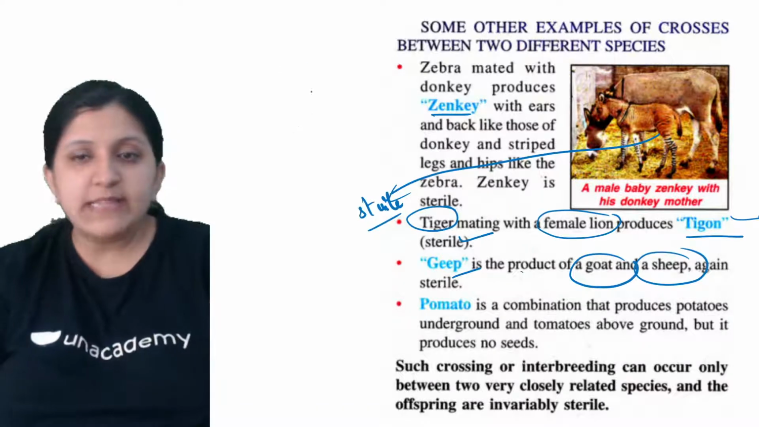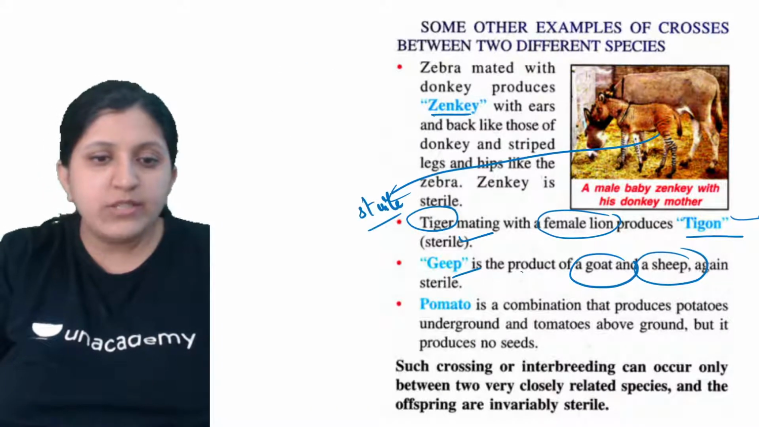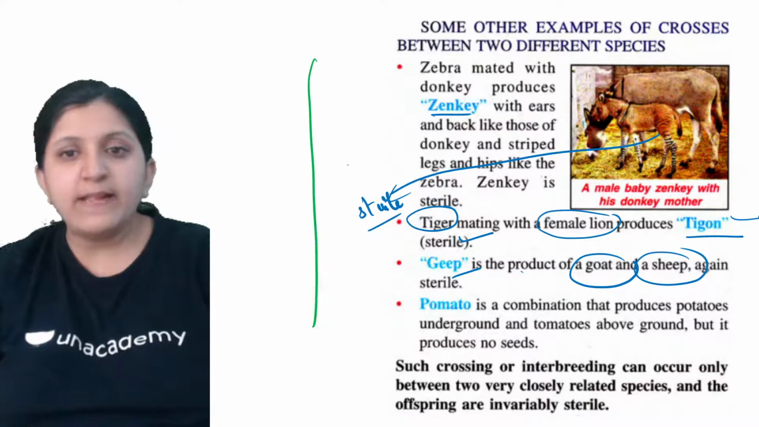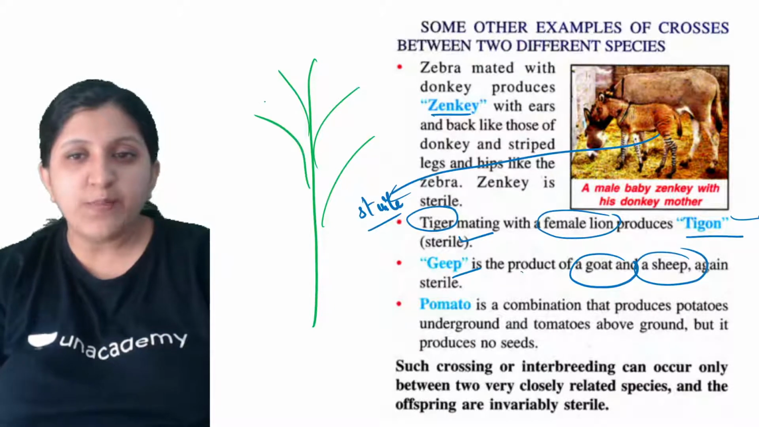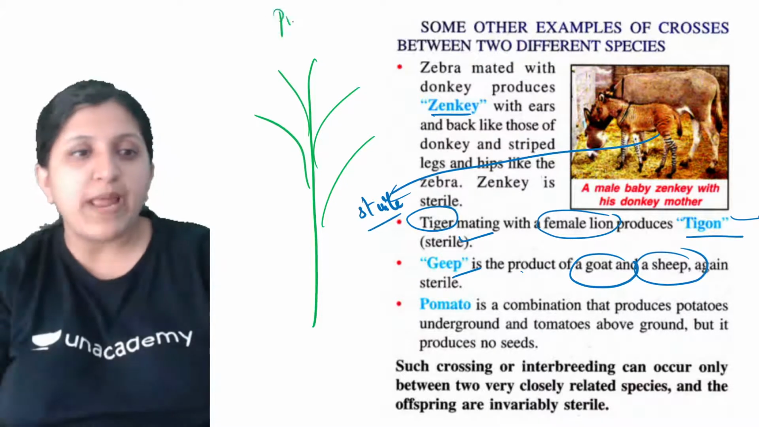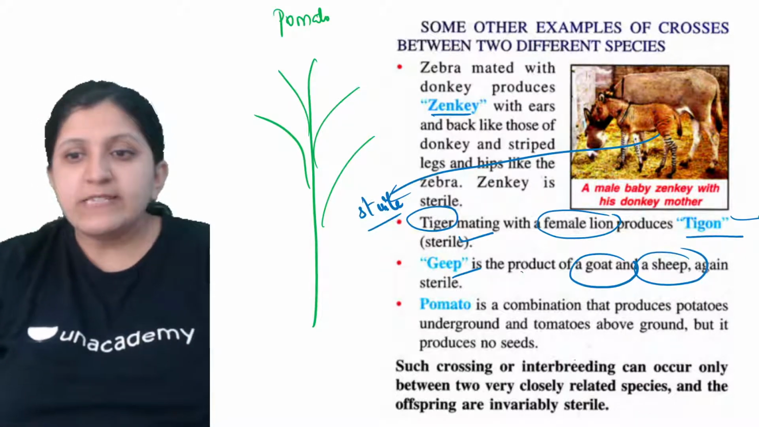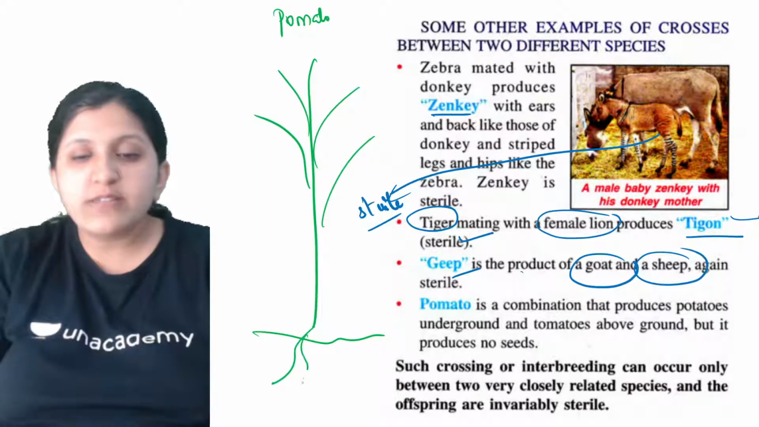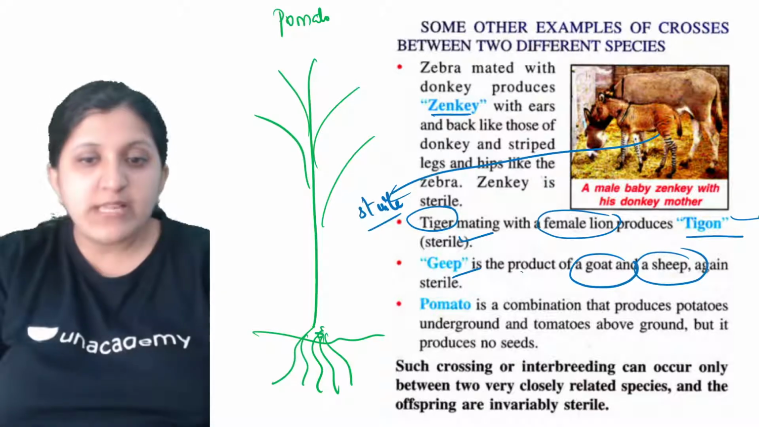So what exactly is the meaning of this? Let's say there is a plant over there. As you all know, this plant is of tomato as well as potato, because this is a pomato plant. That means it is a combination. So here underground, inside the soil, what is happening? This is with respect to the inside of the soil.